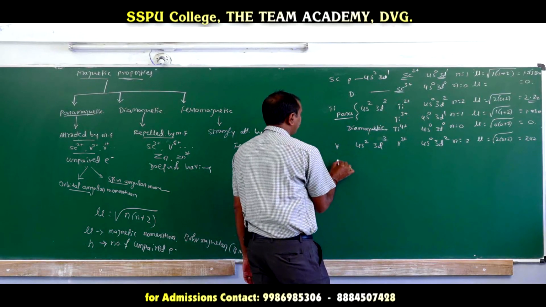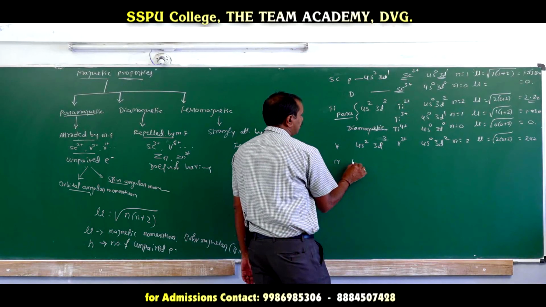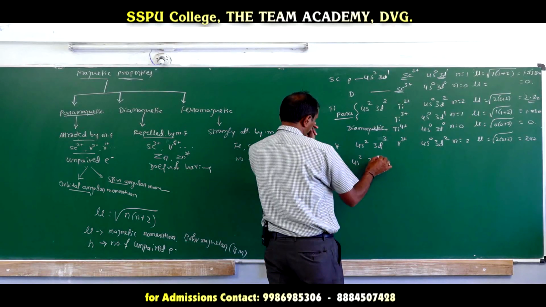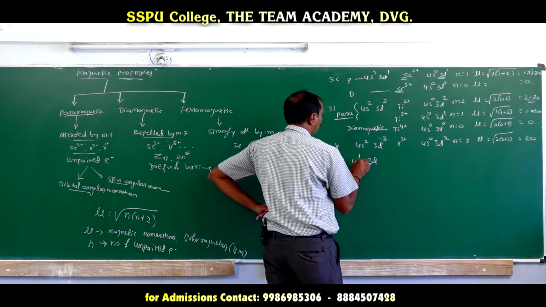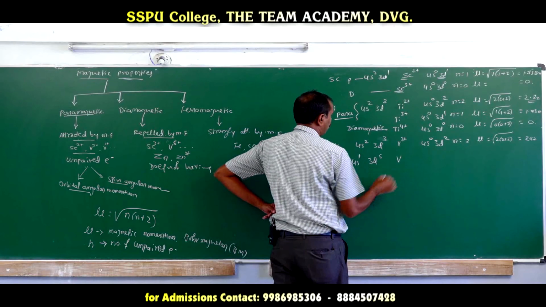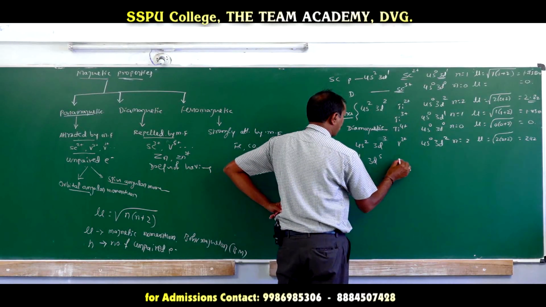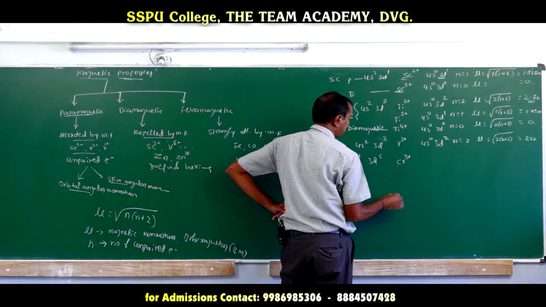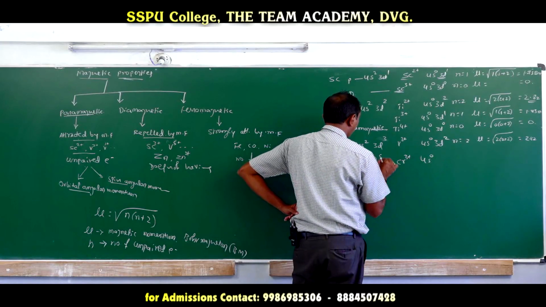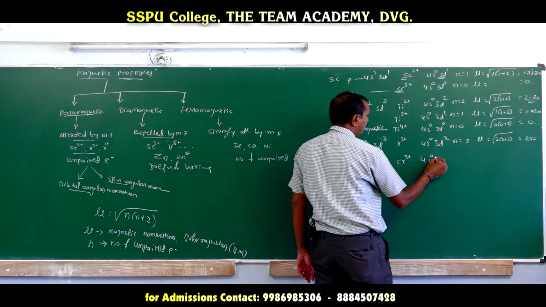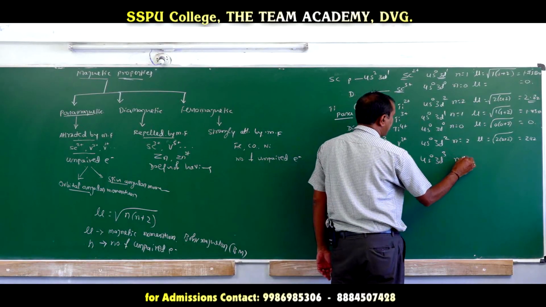Like that, if you go for Cr3+, the Cr configuration is 4s1 3d5. The Cr3+ configuration is 4s0 3d3, losing 1 from s and 2 from d, where n value is 3.